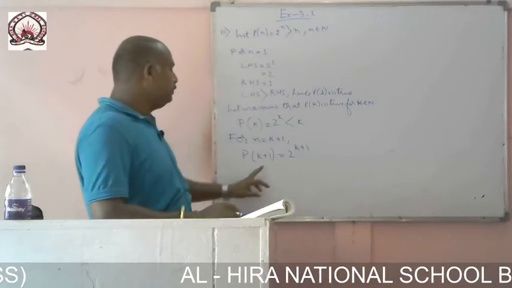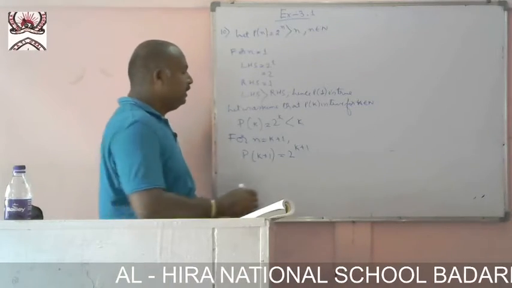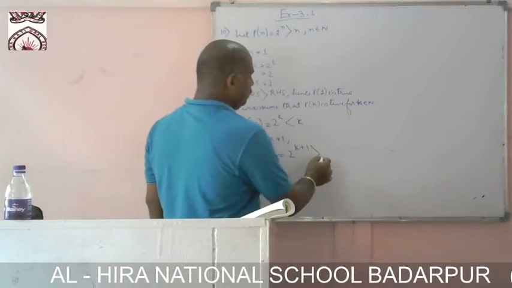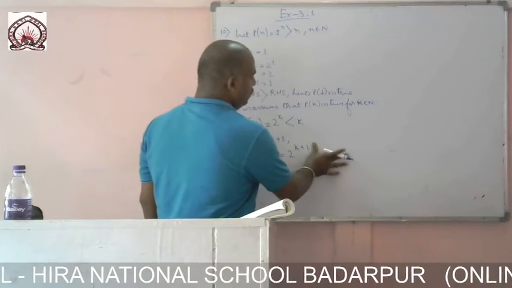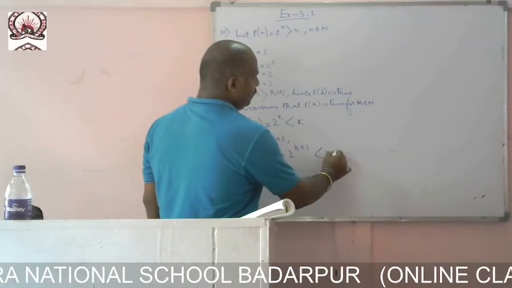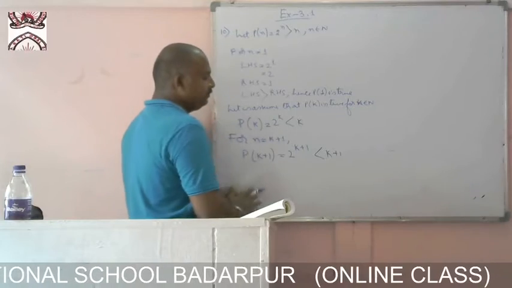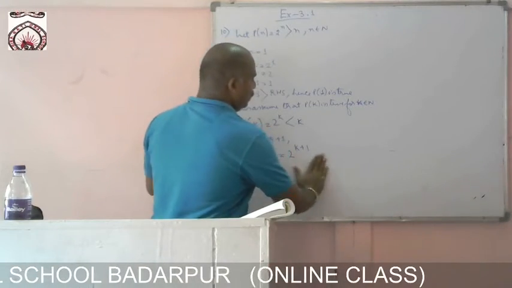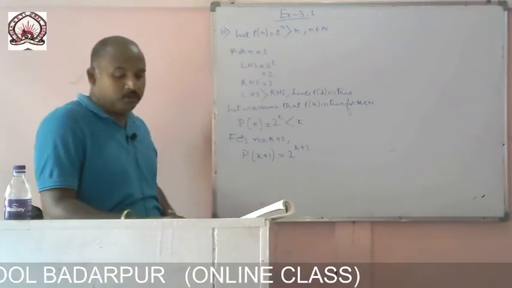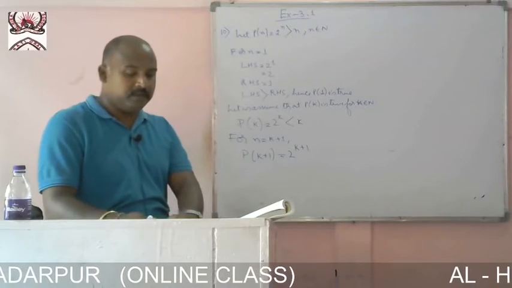So, we have to prove that 2 to the power k plus 1 is greater than what? Is smaller than what? Which one? Is smaller than k plus 1. We have to what? Prove. Okay. Now 2 to the power k plus 1.